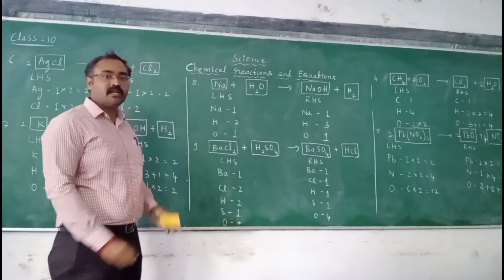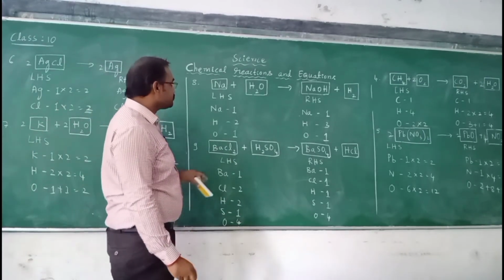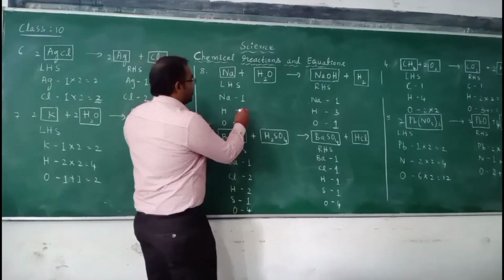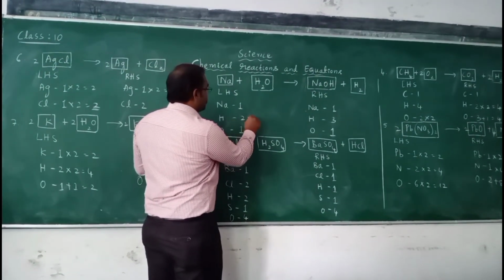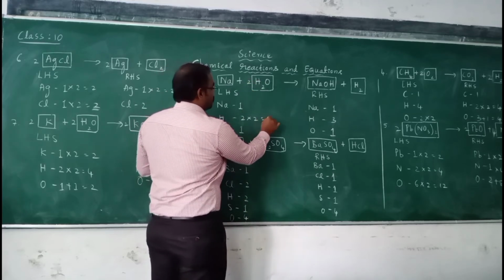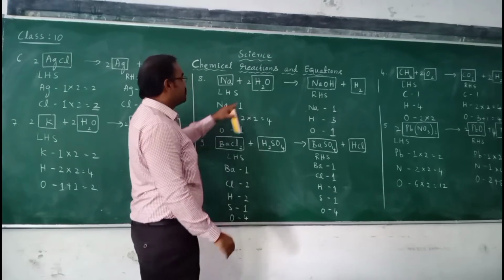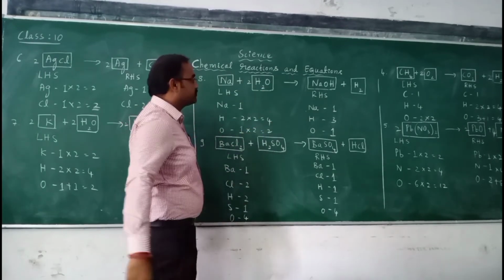So now let us try to balance the equation. So first, number of hydrogen atoms. So let us multiply by 2. So 2 into 2 becomes 4. So oxygen has become 2. So 1 into 2 is 2.